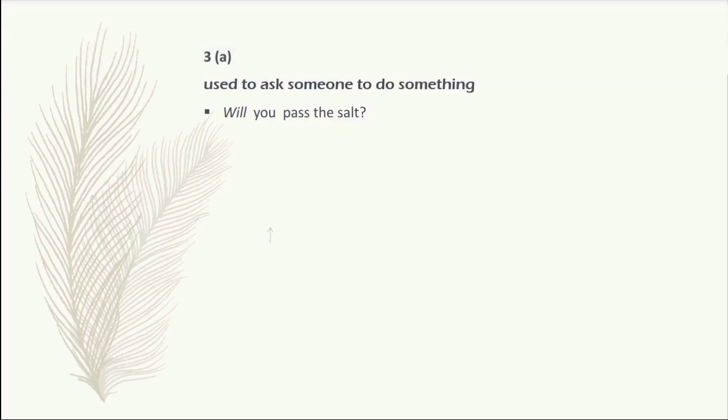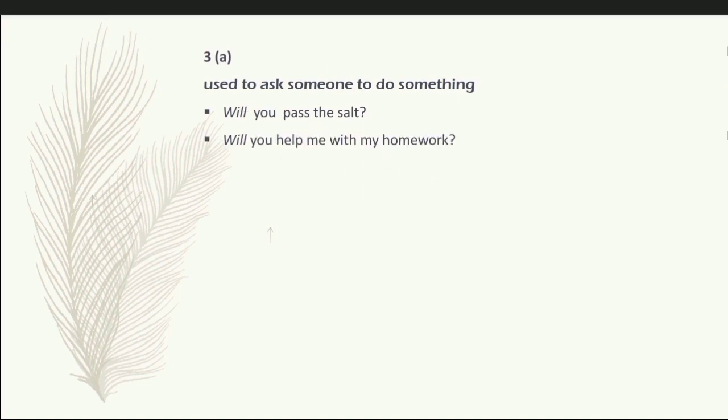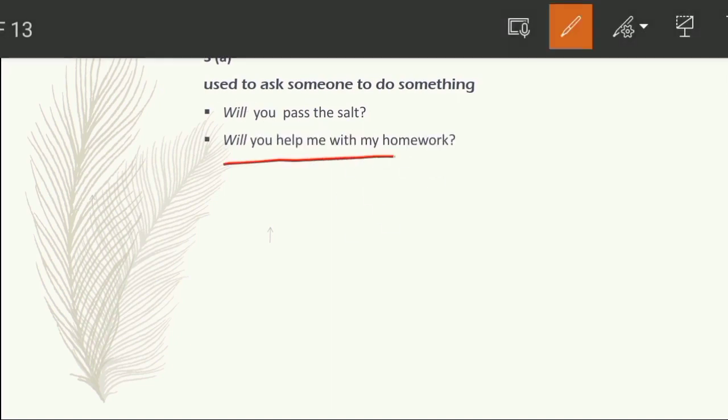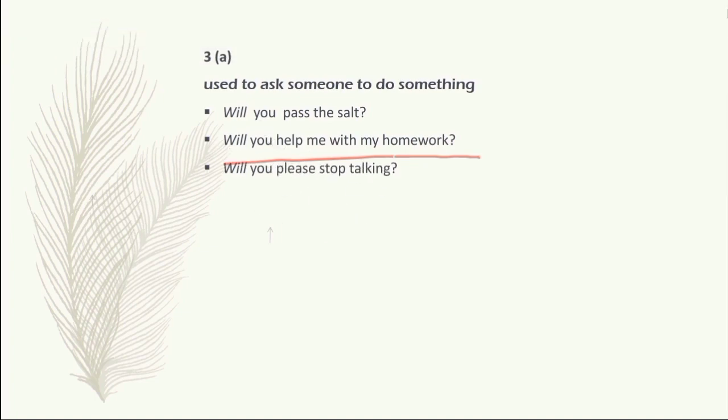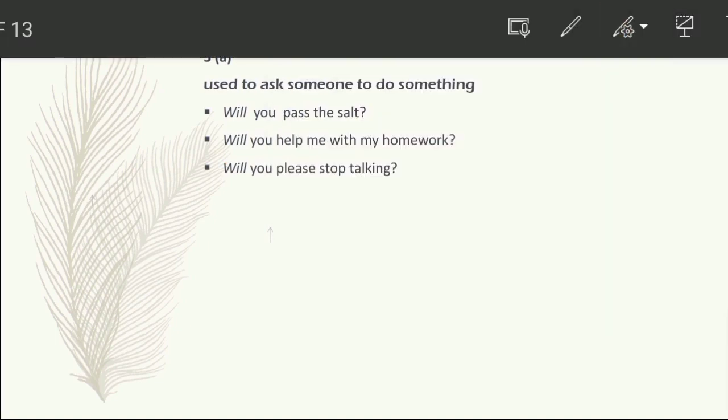Second one is, will you help me with my homework? Here we are asking someone, can you please help me with my homework, to solve my homework. Okay, so third one is, will you please stop talking? So here we are asking someone to stop talking, don't talk more.